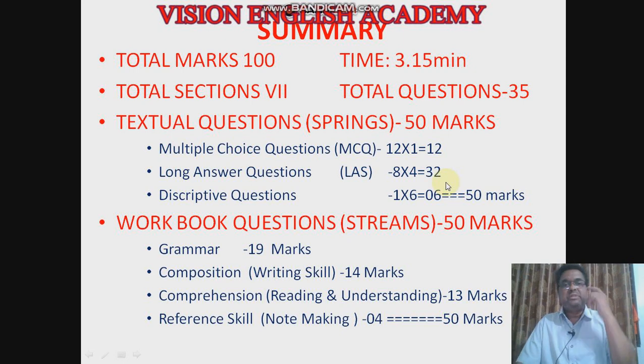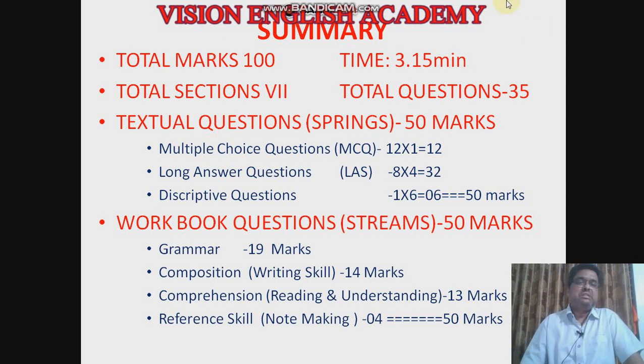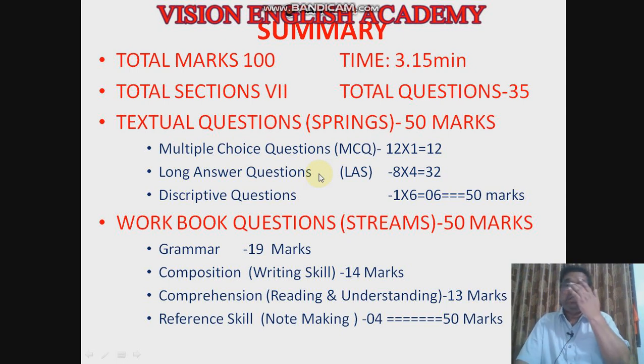Next come descriptive questions. They will give 3 questions, 2 from the prose and 1 from the poem, and you have to choose the question very wisely, the one for which you know the better answer. You have the content in your mind, so choose such a question and answer in about 200 words, that is 15 to 20 sentences, in 2 to 3 paragraphs. For long answer questions, the 4 marks questions, you have to answer in 80 to 100 words, that is 8 to 10 sentences.